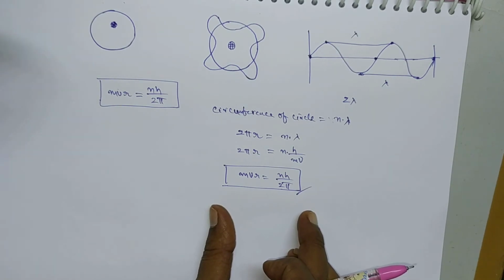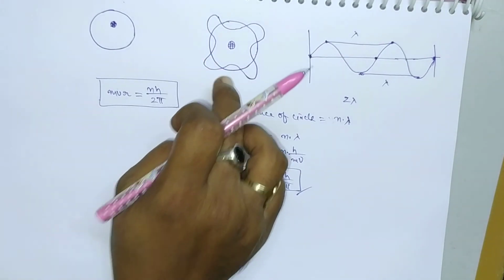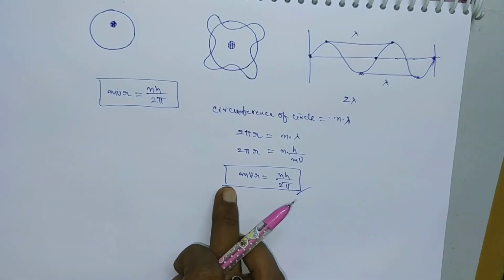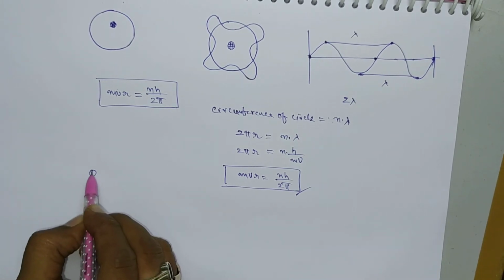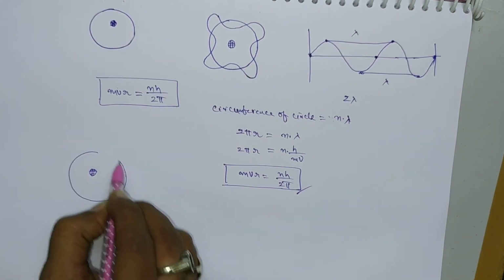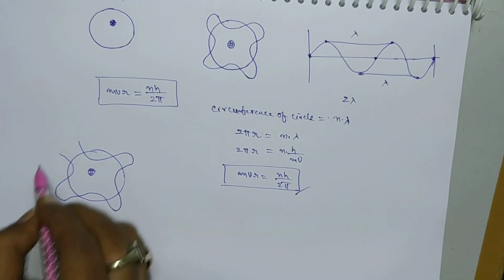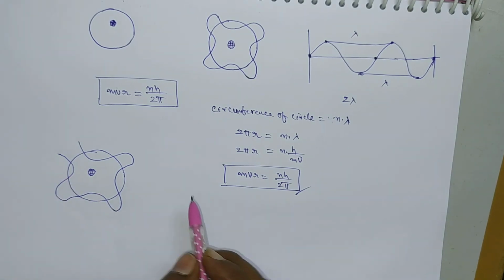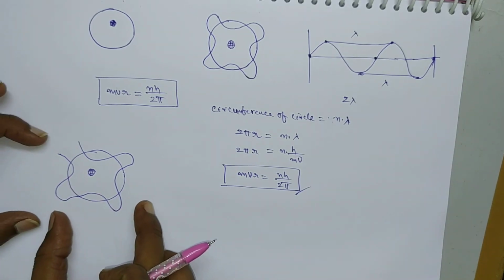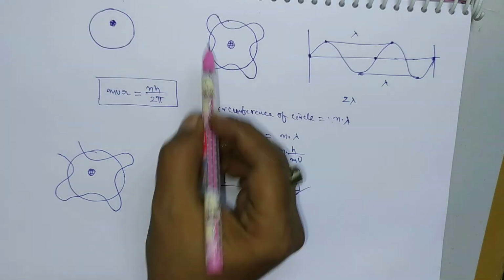That means if the electron is revolving around the nucleus in a circular path within the fixed orbit only, then only the angular momentum is quantized. Okay, suppose the electron is not present inside the orbit, suppose like this, the electron is escaping from the orbit. That means we can't say this is the fixed wavelengths. We cannot determine how many wavelengths are here, but here we can determine how many wavelengths there are.